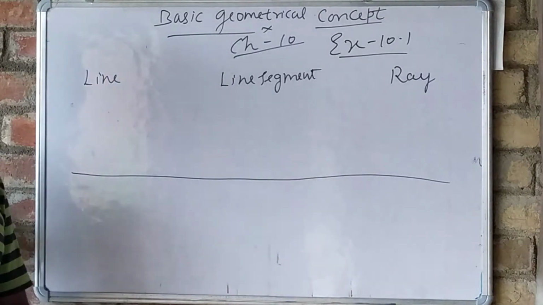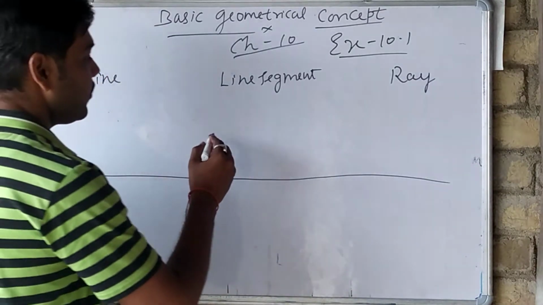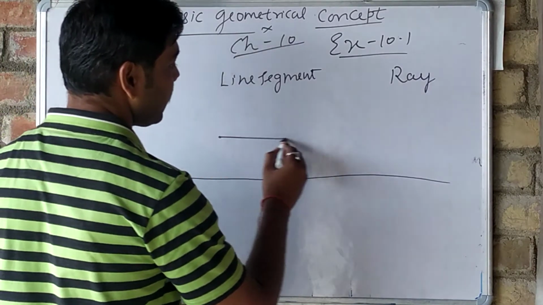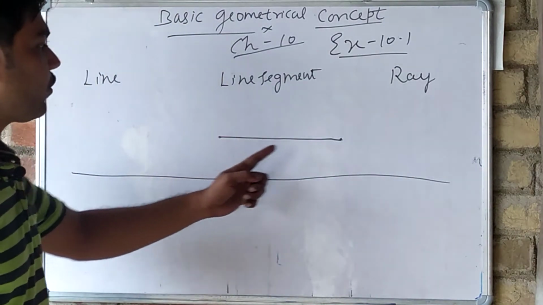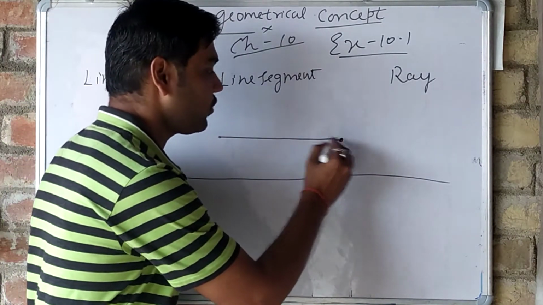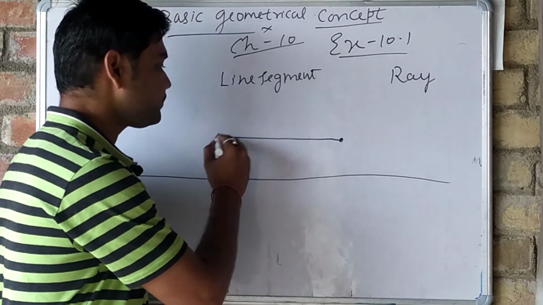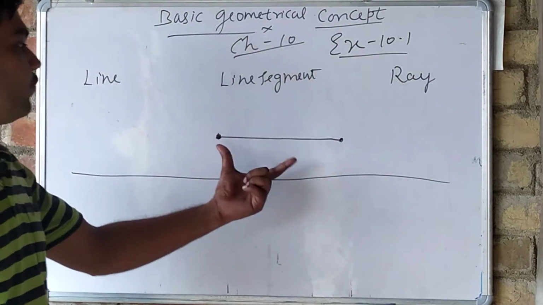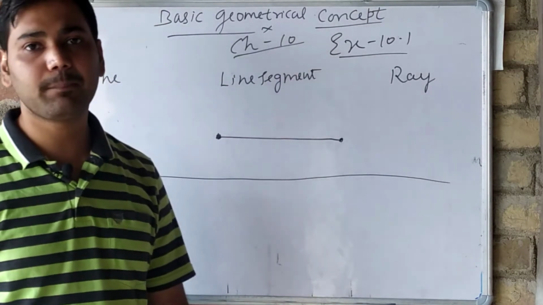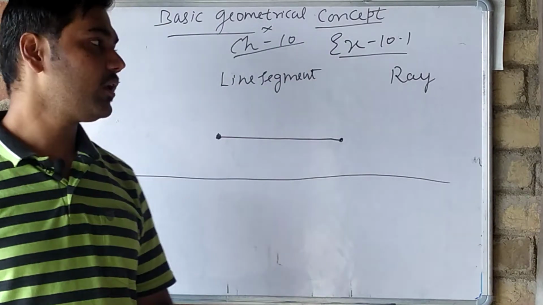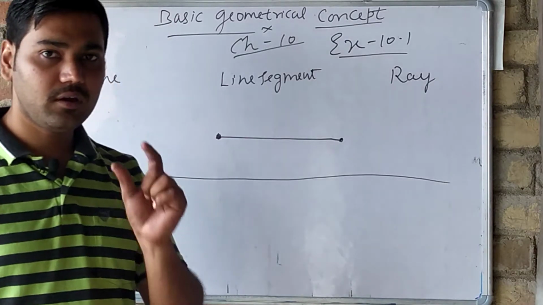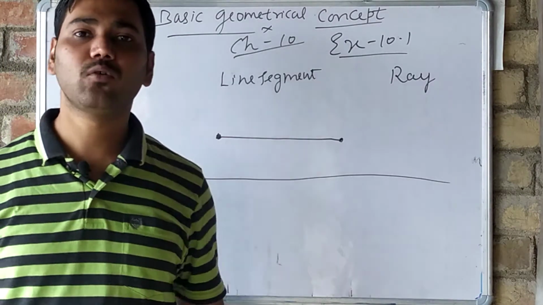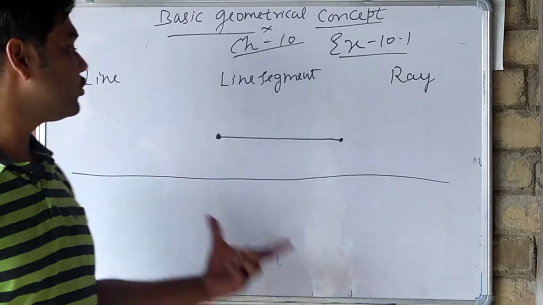But a line segment has end points. We will start from here and end here. It has two, one is the starting point and the other is the end point. This is the starting point, this is the end point. We can draw it on paper, on a whiteboard, anywhere. Why? Because it is a definite length.